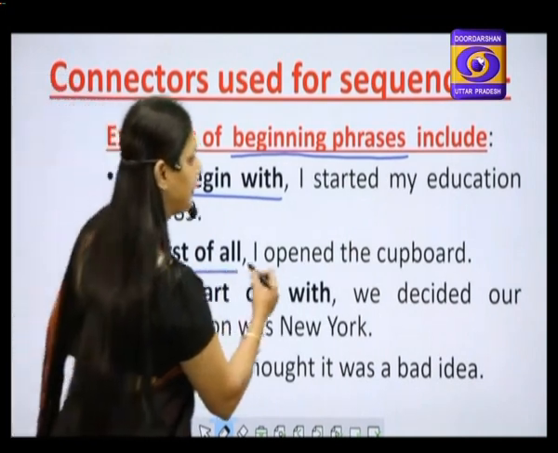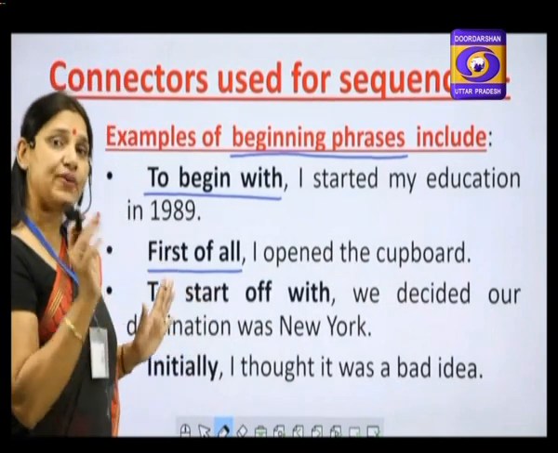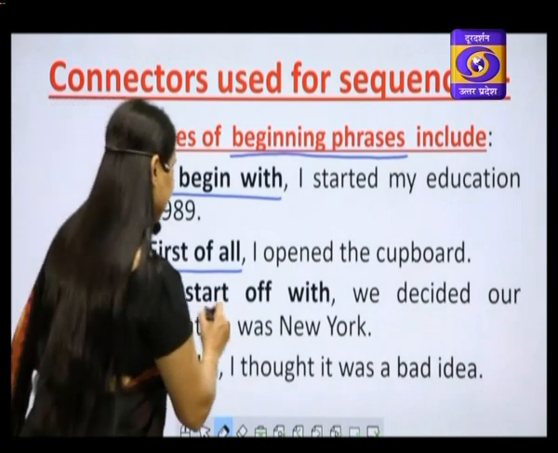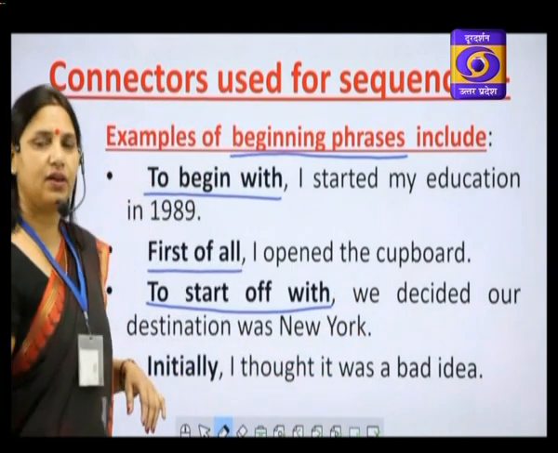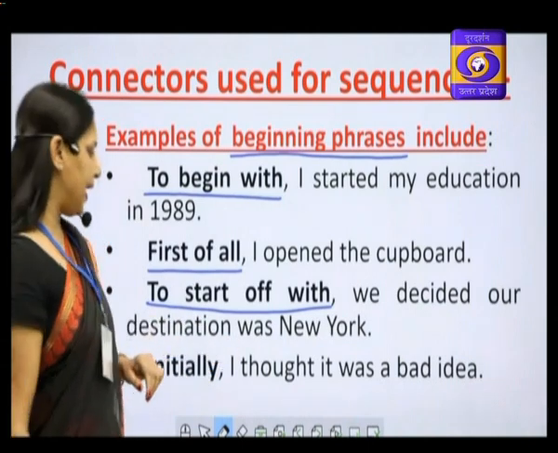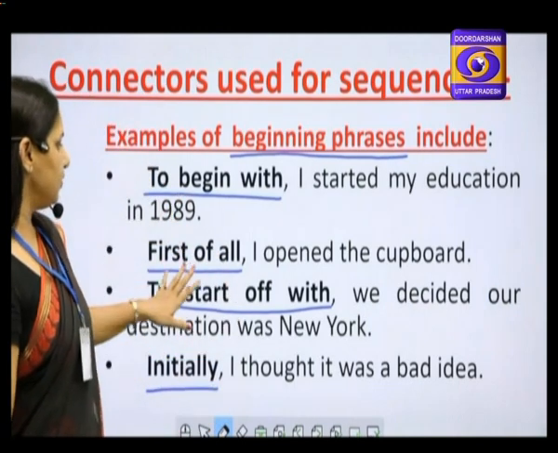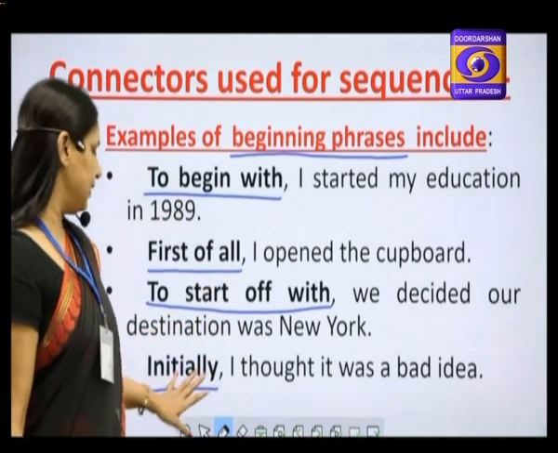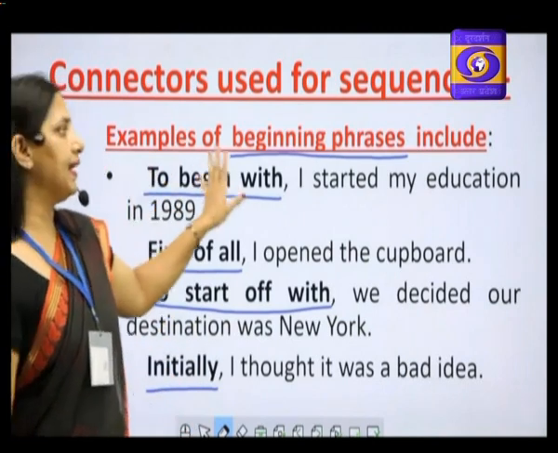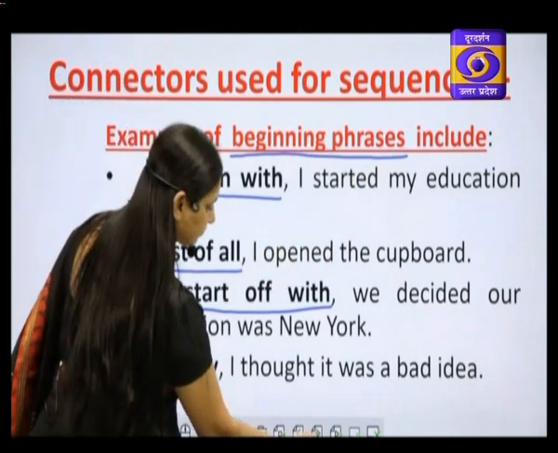First of all, I opened the cupboard. The first thing that I did. This is the beginning of a narration. Remember that. To start off with, we decided that our destination was New York. Initially, I thought it was a bad idea. Initially means in the beginning. So to begin with, first of all, to start off with, initially, these are the words and phrases that we use to begin a narration. These are beginning phrases and words.